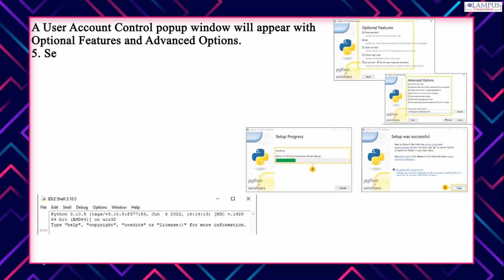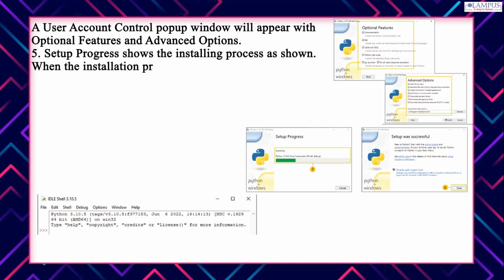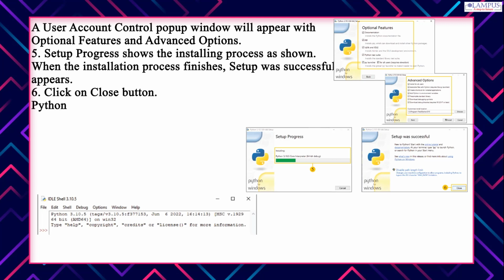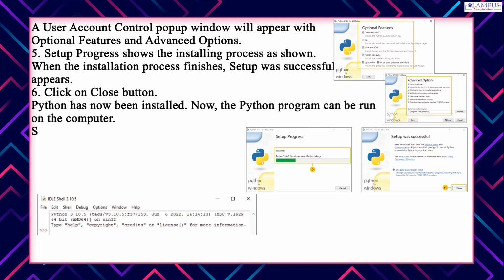5. Setup progress shows the installing process as shown. When the installation process finishes, Setup was successful appears. 6. Click on Close button. Python has now been installed. Now, the Python program can be run on the computer.